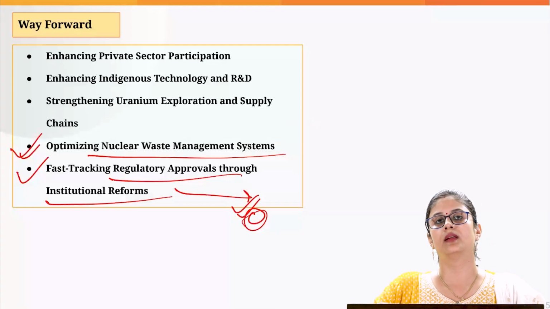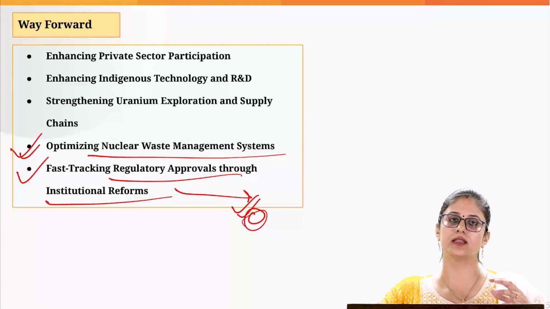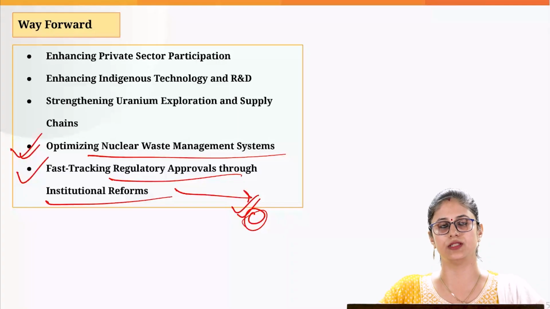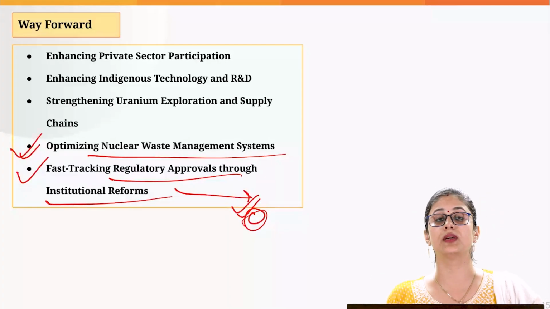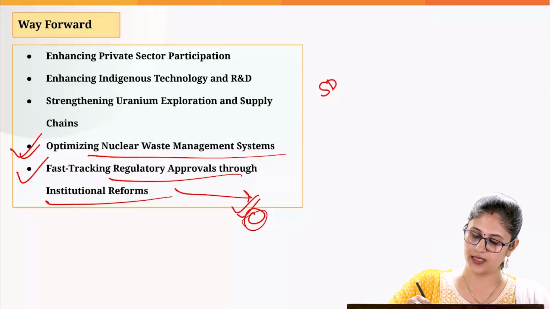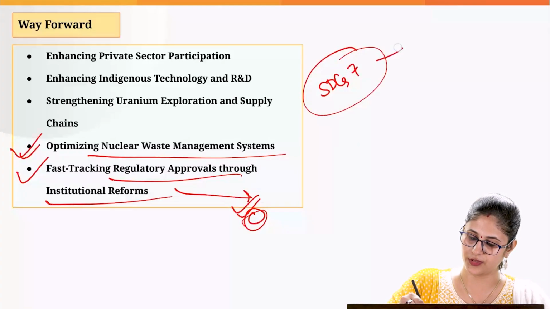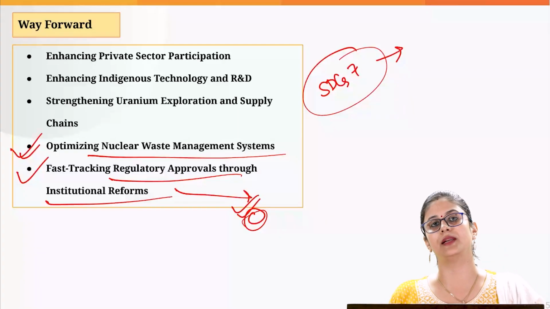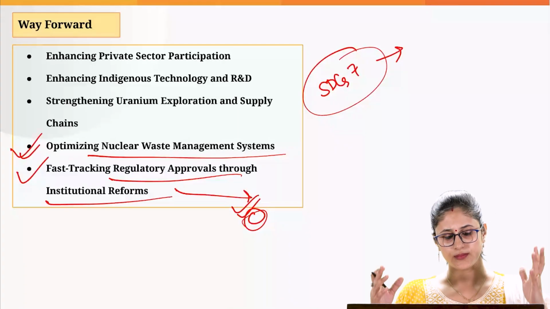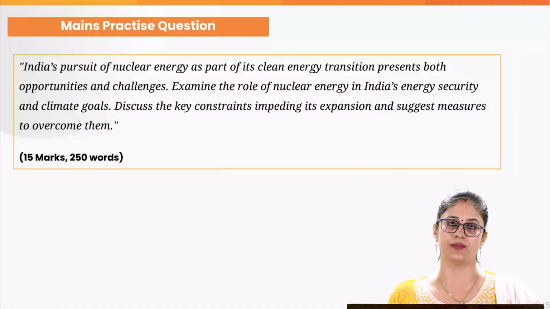Lastly, you can conclude an answer, if you're writing it on nuclear energy, that India needs to focus upon this nuclear energy sector because it is in line with Sustainable Development Goal 7, which talks about affordable and clean energy, and it is also in alignment with the Paris Agreement. That's all that we have to discuss with regard to this particular topic.